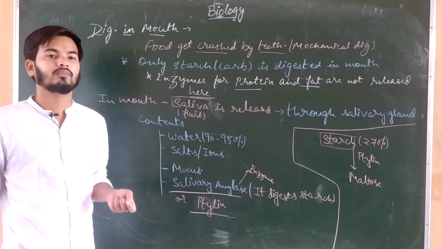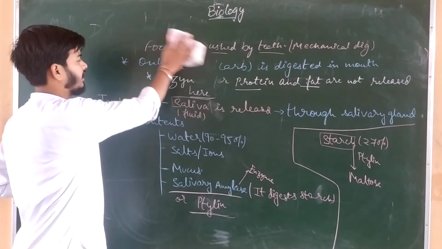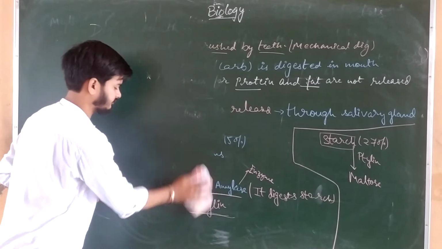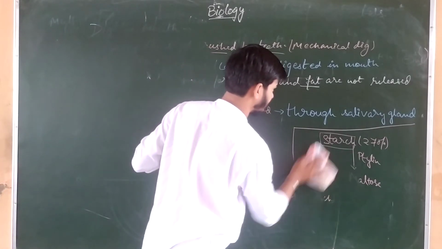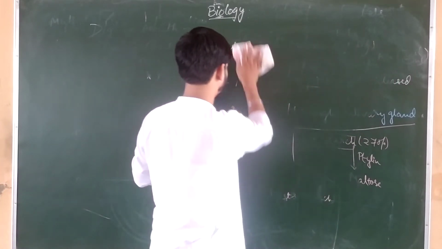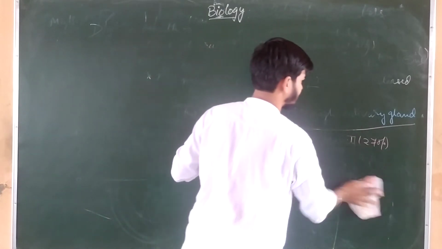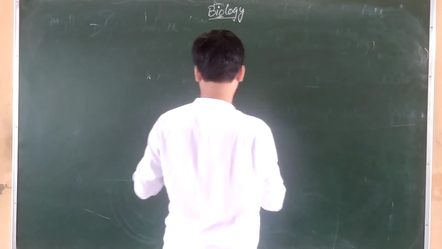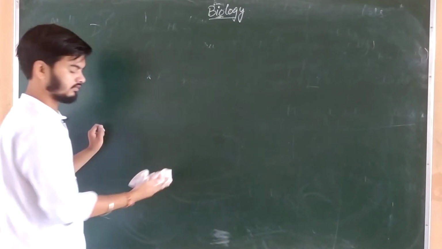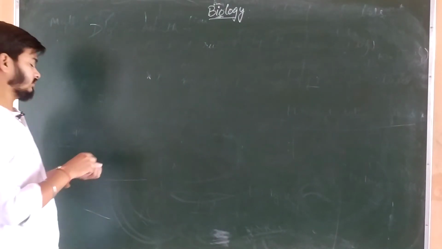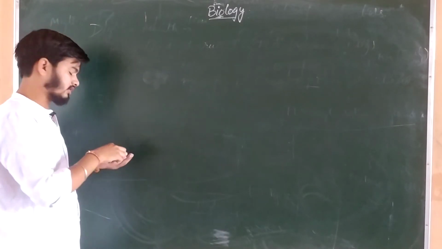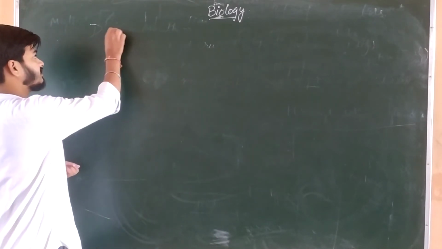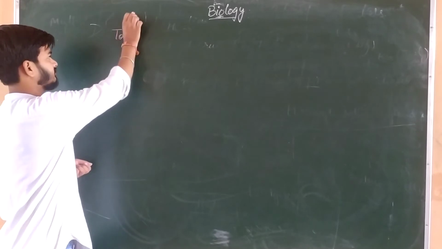So now we are moving further. In the mouth there is one more structure present, it is the tongue.